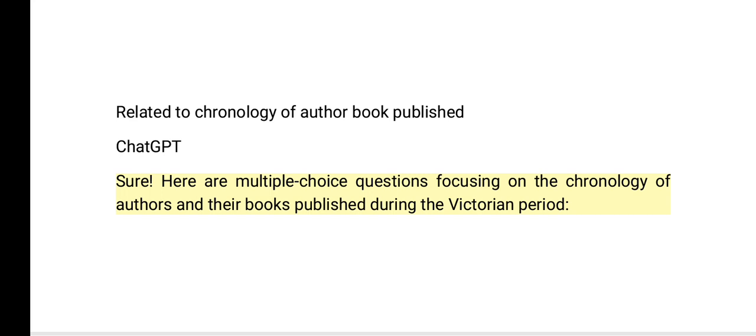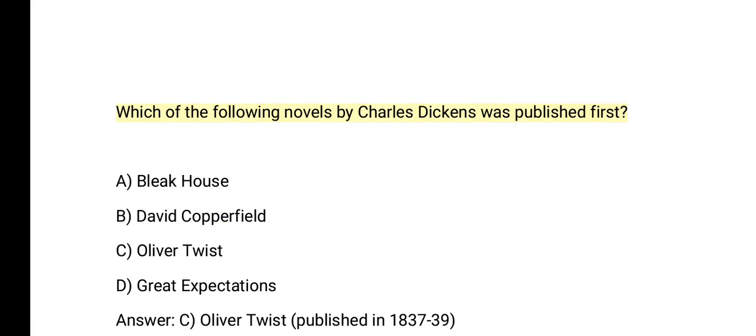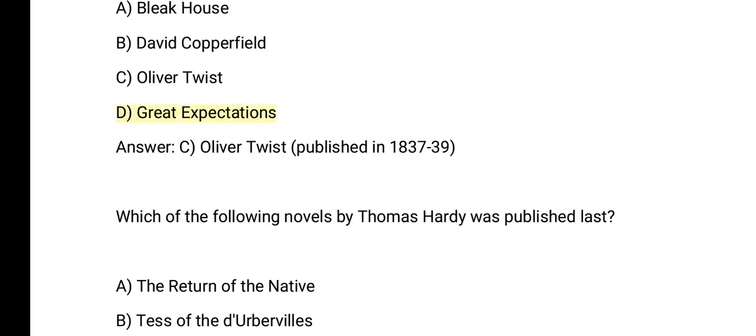Which of the following novels by Charles Dickens was published first? A. Bleak House. B. David Copperfield. C. Oliver Twist. D. Great Expectations. Answer: C. Oliver Twist, published in 1837-39.